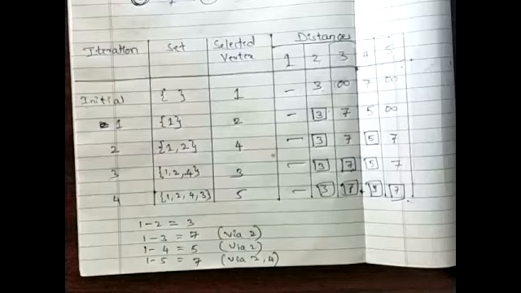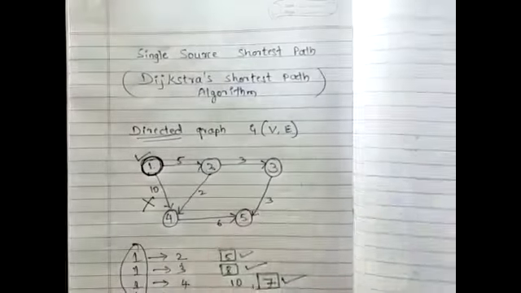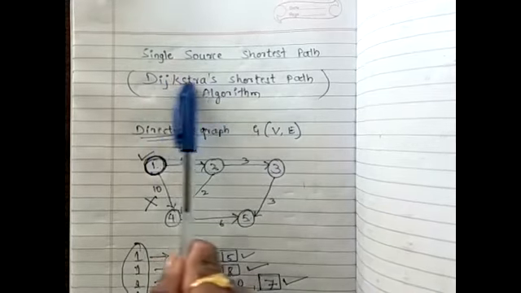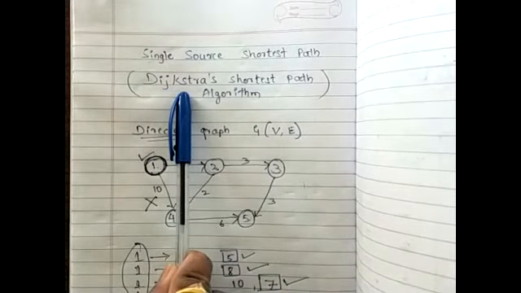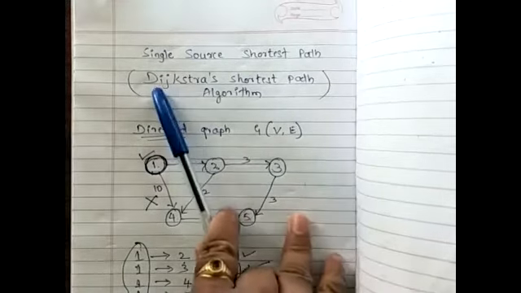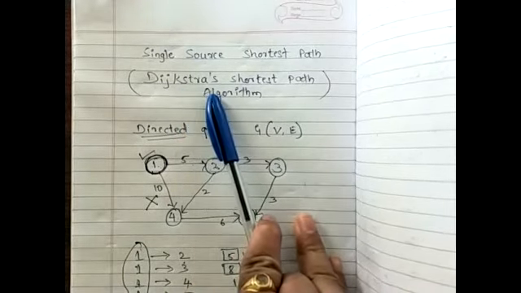Okay. Single source shortest path algorithm. It is also called as what? Forgot the name, right? How do you pronounce this word? Dijkstra.